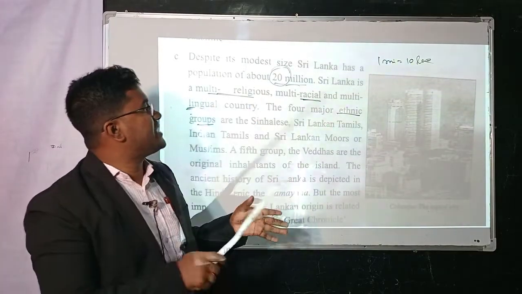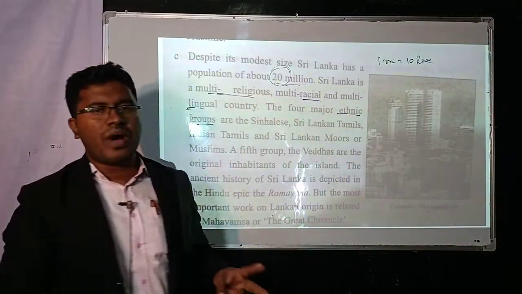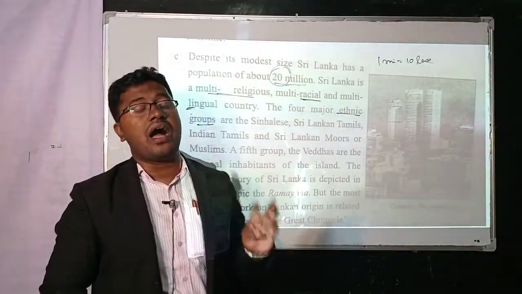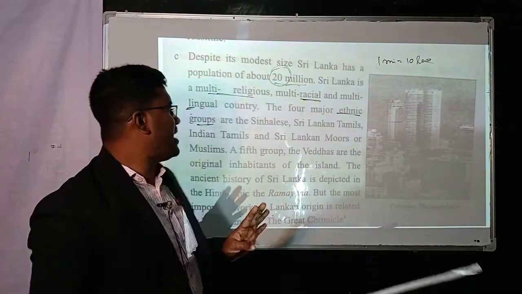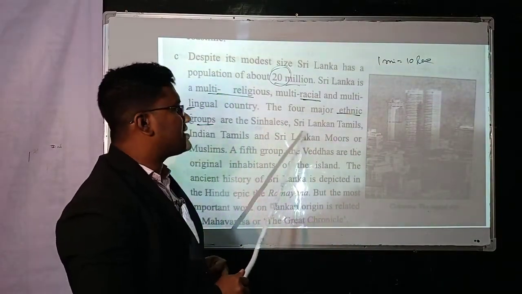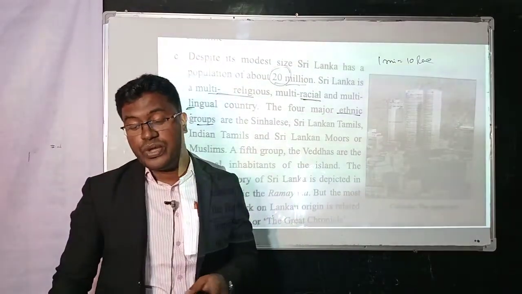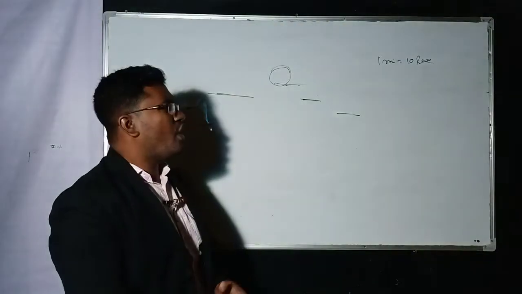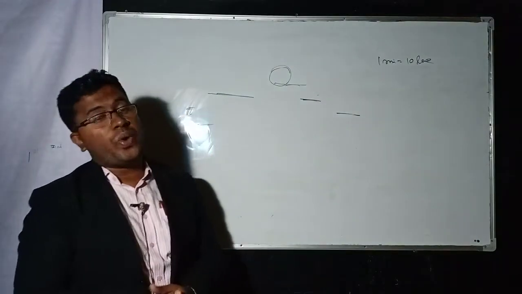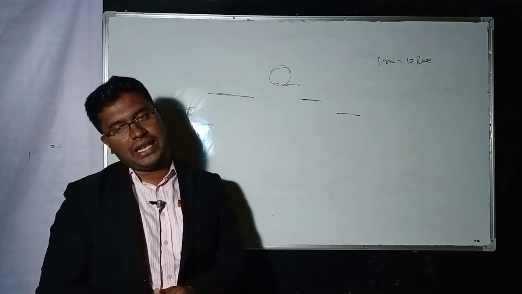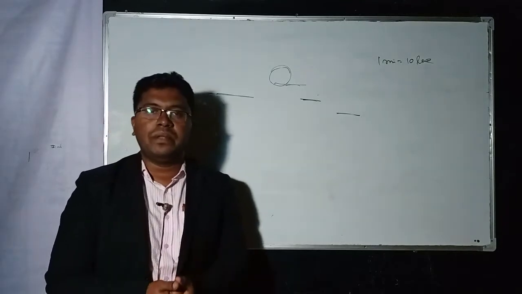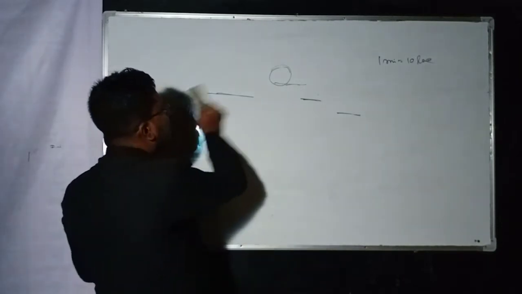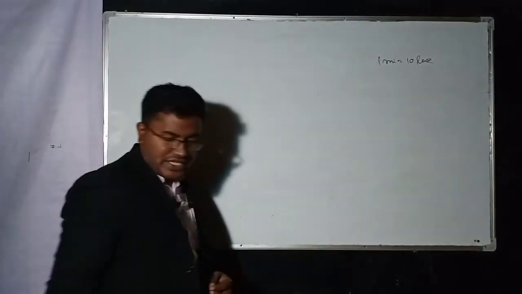But in the country of Sri Lanka, there are also ethnic groups. What are the four main groups? There are four major ethnic groups: the Sinhalese and the Sri Lankan Tamils. We use the word Tamil very much, because I hope all of you are used to hearing the word Tamil language, because we watch Tamil movies very much. In Sri Lanka there are also lots of Tamil people.